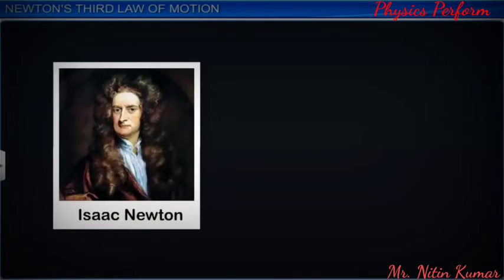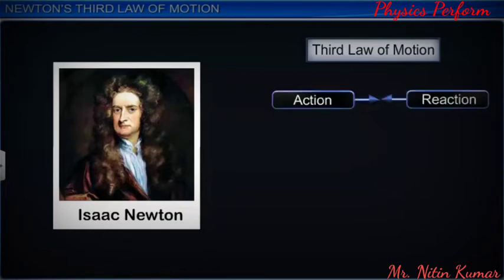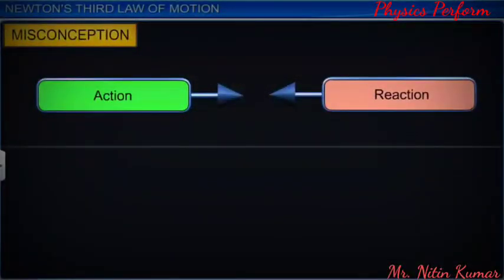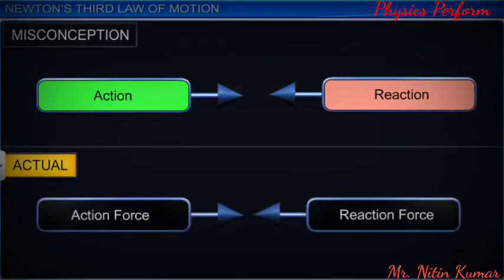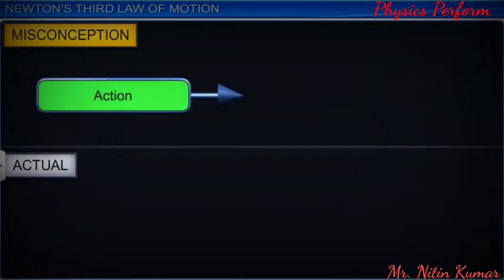Newton put forth these facts in the form of the third law of motion. Newton's third law of motion states that to every action there is always an equal and opposite reaction. Newton's use of day-to-day language in defining this law gave rise to some misconceptions. The two terms, action and reaction, seem like two different things. Actually, both represent the same entity, that is, force. The law gives an impression that action comes first and then its reaction.